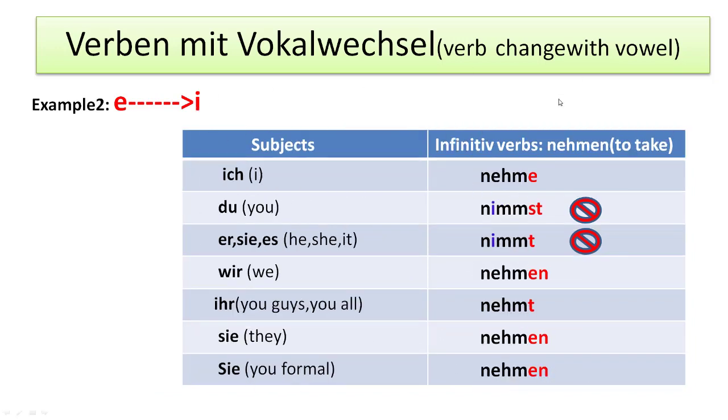And for the other verb, like nehmen, to take. Here also e becomes i, so the rule is the same, but you have to apply the irregular verb change with respect to the subjects du and er/sie/es. Here e becomes i, nimmst. Here also e becomes i, nimmt, and the rest of the conjugation is the same.